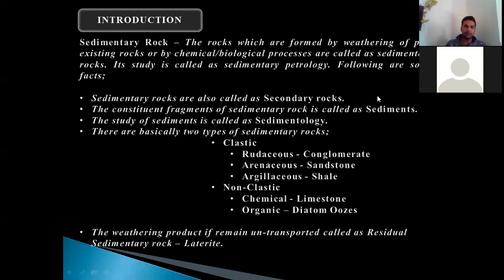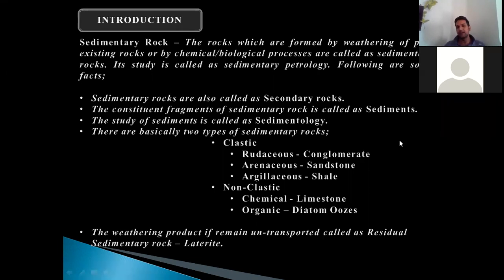You can see the examples that in clastic rock, there are rudaceous, arenaceous, and argillaceous. Rudaceous rocks are those whose clasts are bigger in size, like conglomerate and breccia. Arenaceous rocks are those where the clast size is of sand. It could be coarse, medium, and fine. Whereas argillaceous rocks are those where the clasts are very fine, that is of silt size or clay size.